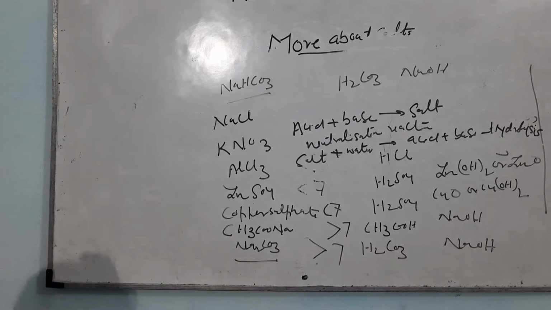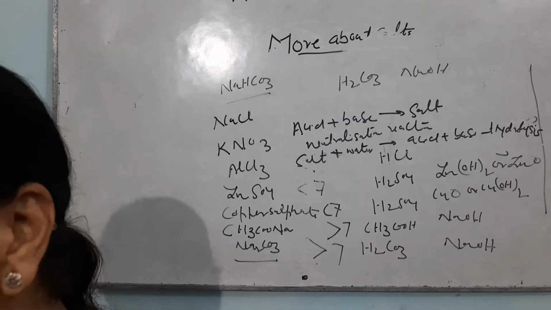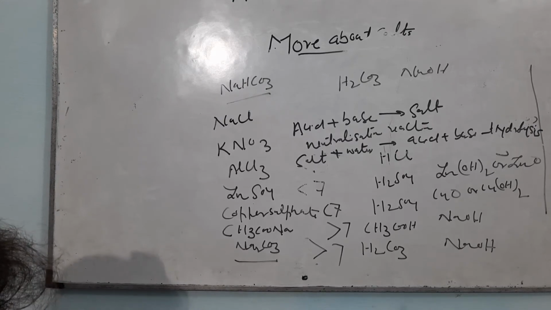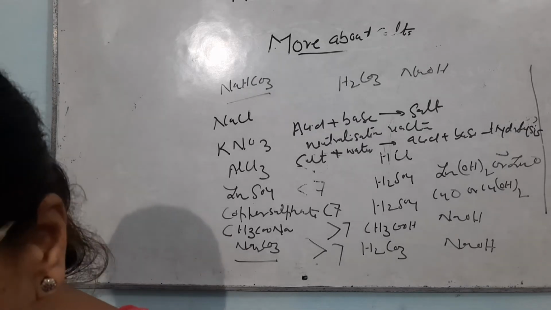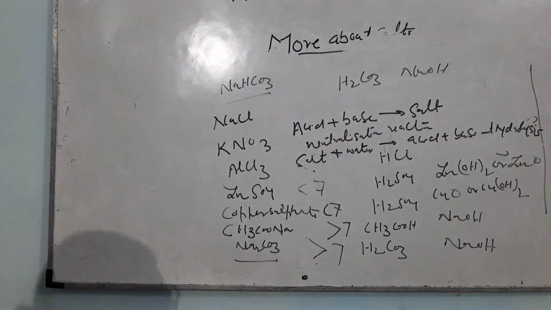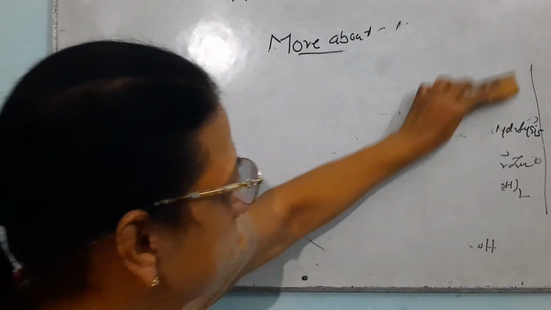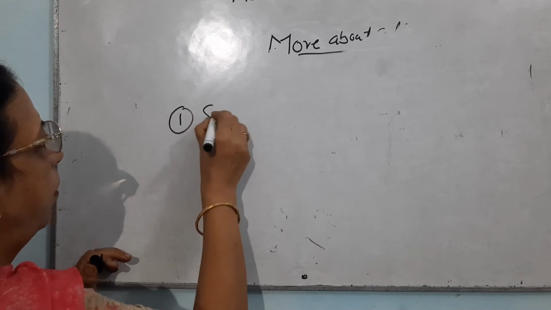Now I will come to a very important point, and that is about common salt. The common salt is NaCl. You all know the name. The common salt is prepared by 2-3 methods. Let me discuss the preparation of sodium chloride. The first method is that sodium chloride is obtained from seawater.